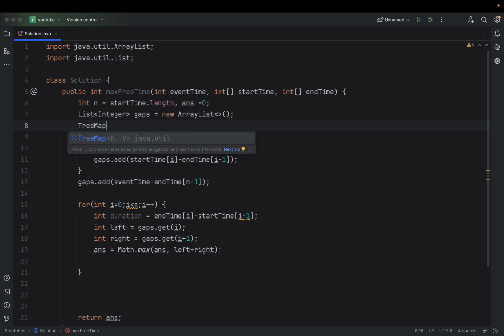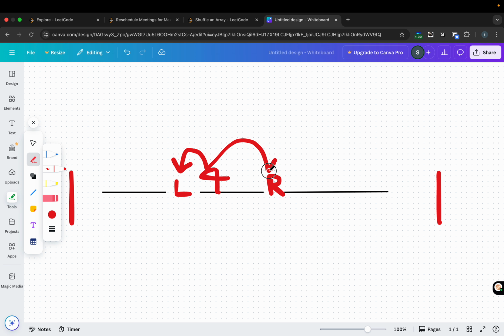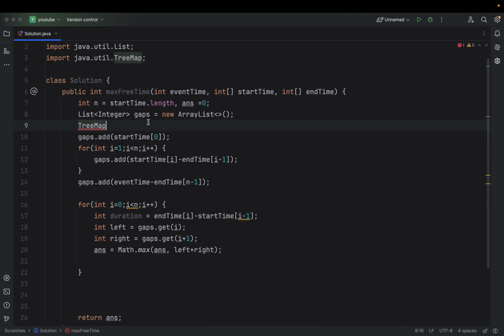Why tree map? My approach is that I'm already maintaining gaps in an array, and I will also maintain gaps in a tree map, and check whether there is any value greater than my duration, which is 4. So I will delete the left value and the right value, or decrement the count from my tree map for the left and right ones, and then check whether any such duration still exists in our tree map. I will explain while coding also.